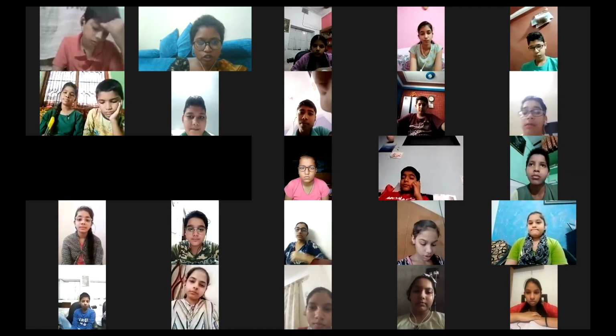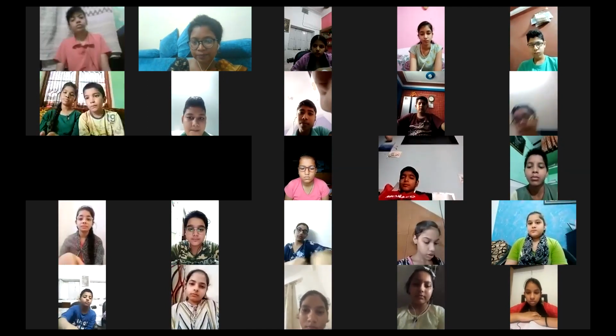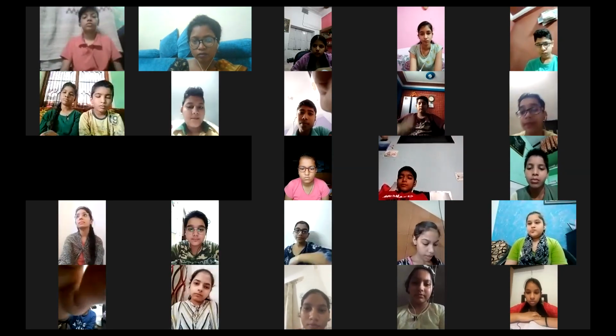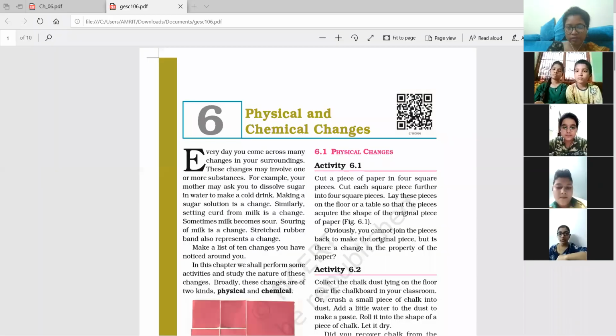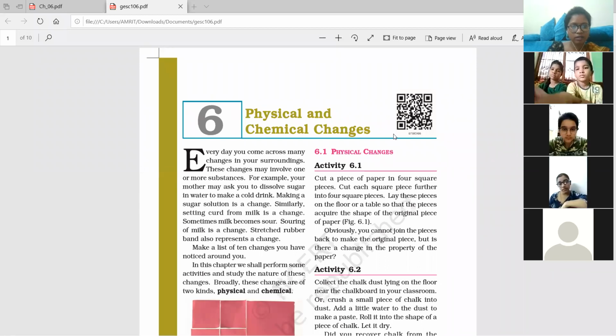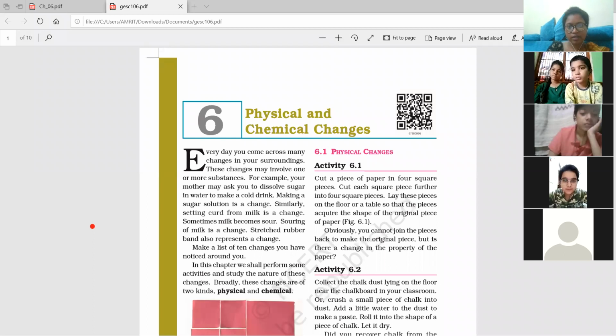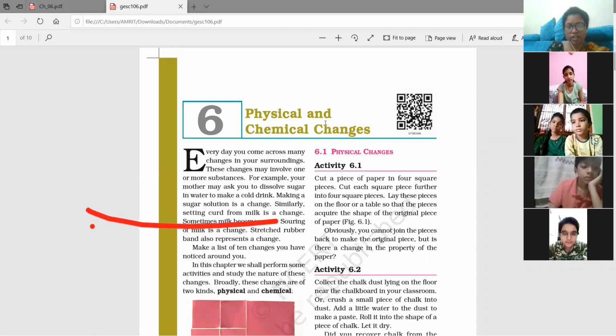Okay, so I'm going to share the NCERT screen. So I think I'm having some problem. Oh my god. Are you able to see the screen? What is it showing? Physical and chemical changes. Wait, the first page of the chapter, first page number 6. Yeah, you are able to see the first page. So okay.